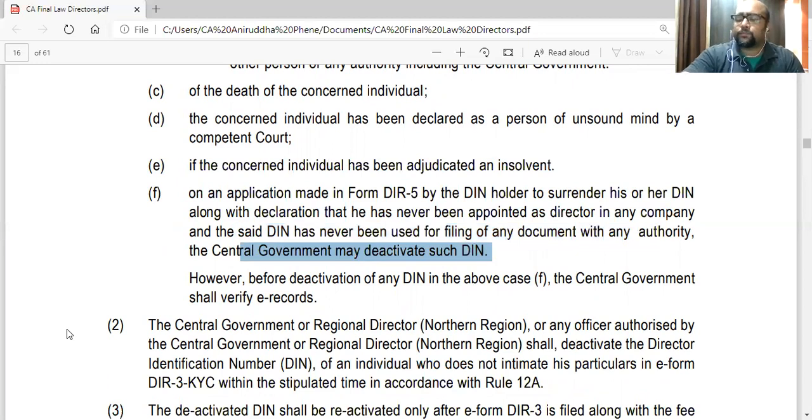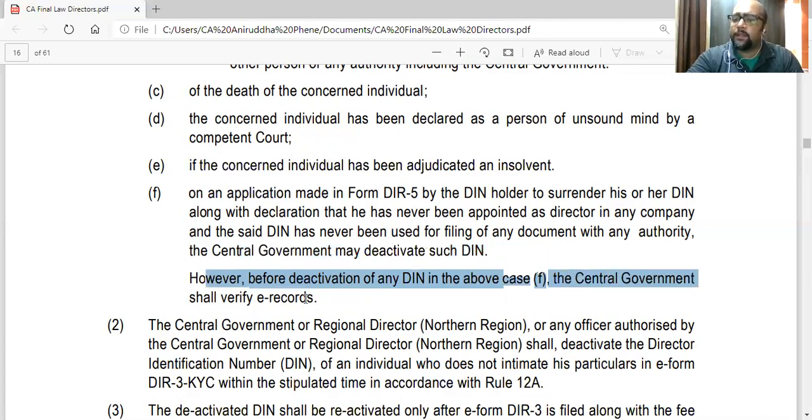So if a person who had applied for a DIN but he was never appointed as a director and he has never filed any document with that DIN, he will apply for surrender. And before doing that, before deactivating his DIN, the government will check the records whether whatever he's saying is true. Because if he was appointed as director in some company, the company would have intimated the ROC. Thus, they will check the records, if whatever he's saying is true or not. So, however, before deactivation of DIN, in the above case F, the government shall verify the e-records.